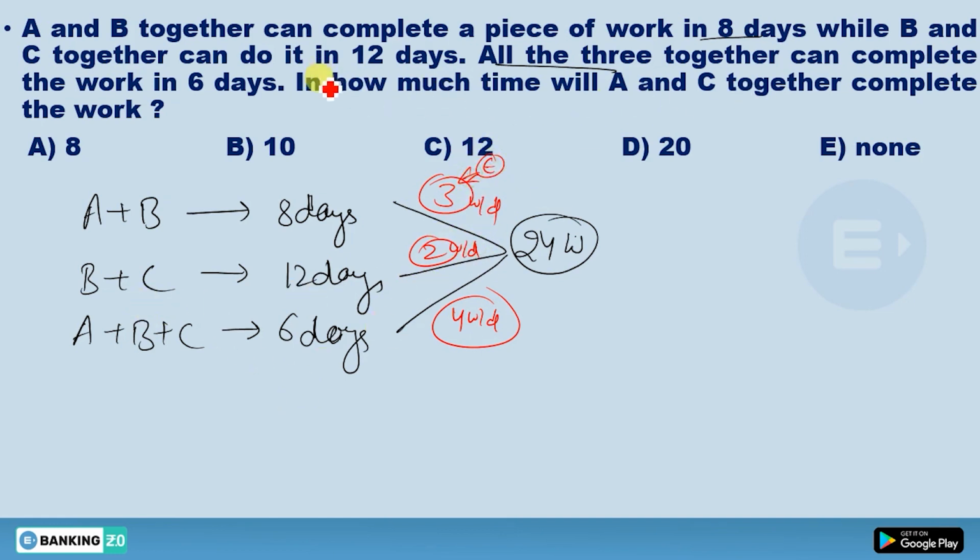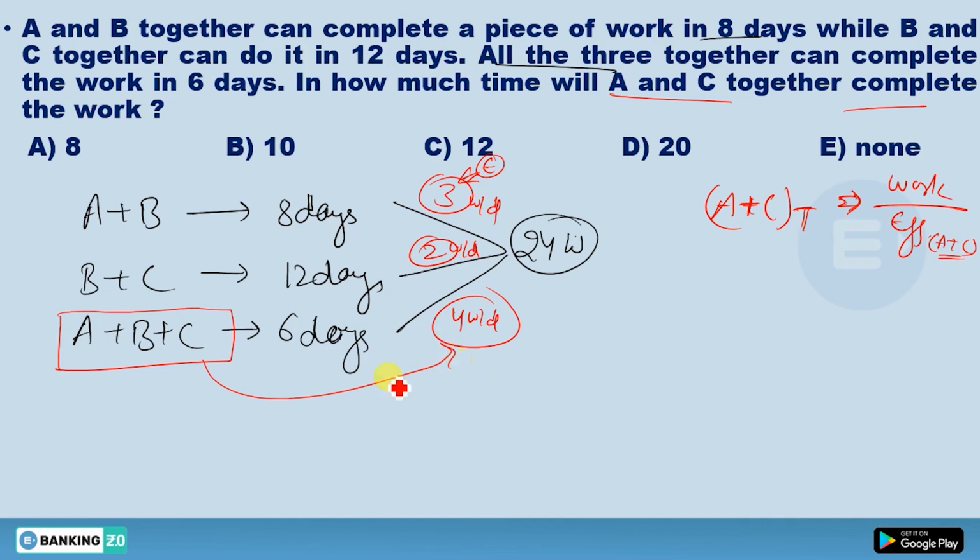Now, in how much time A and C together complete the work? So for that you need to know the efficiency. If you want to calculate the time of A and C, you need to know the efficiency of A and C, because this time would be work upon efficiency, and efficiency of A and C actually. So see here, you know the combined efficiency of all these three. What is that? That is 4 work per day.